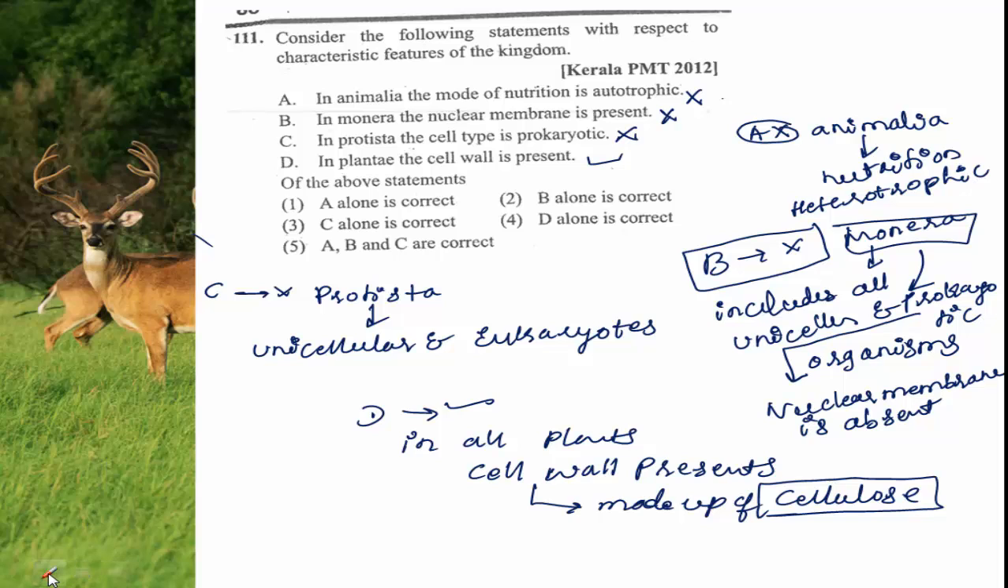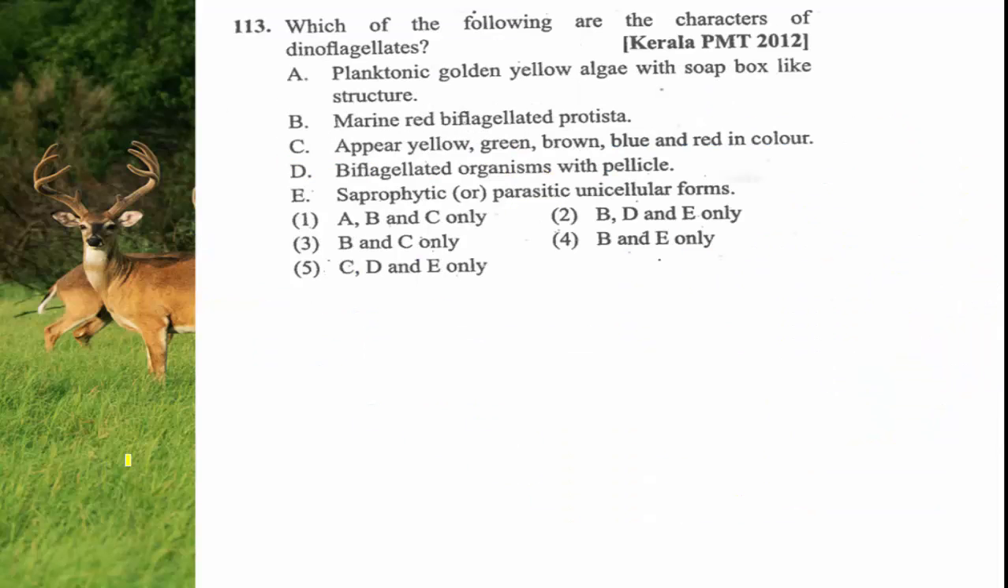So only one statement is right. Among the given ones, only one statement is correct: in plants the cell wall is present. So the right option for the given question is D alone is correct. Among the 4 statements, ABC are wrong, only D is correct. So the right option is option 4. Then moving to the next question.